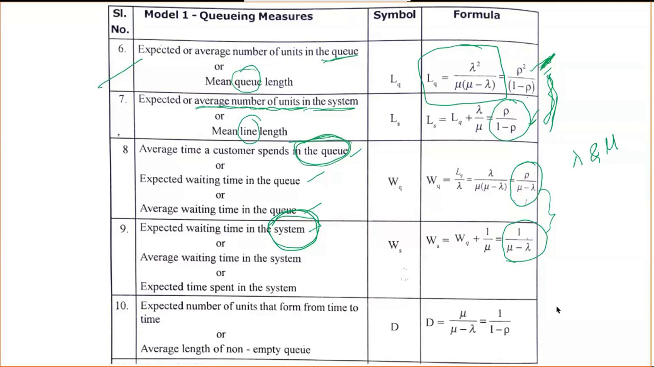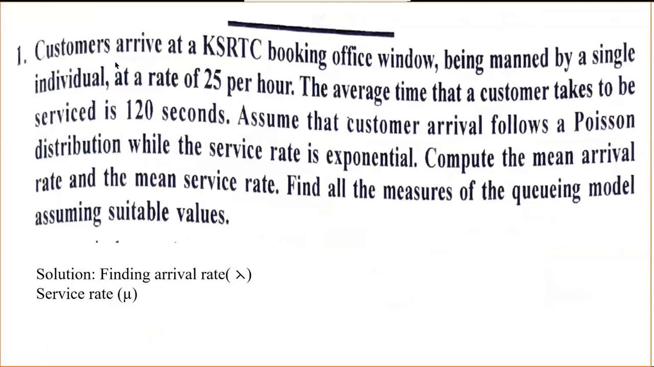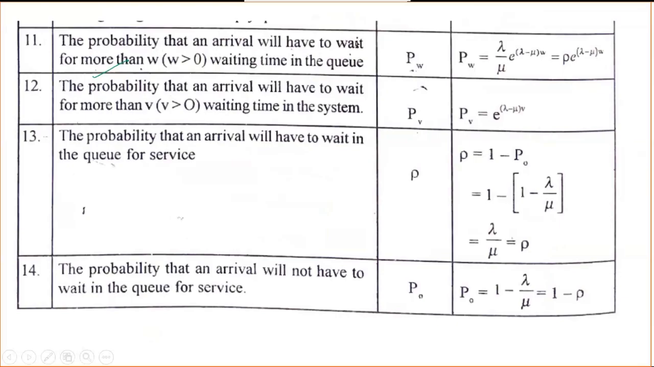The next, the 10th one, is the average length of non-empty queue. Again, it is 1 divided by 1 minus rho. Again, for this we need the lambda and mu values. Okay, the 11th one is the probability that an arrival will have to wait more than a given waiting time in the queue. Then the formula is rho into exponential of minus (mu minus lambda) into waiting time. If the waiting time is given, it's fine. Otherwise, you can assume it and find the value. So do not skip any of these things.